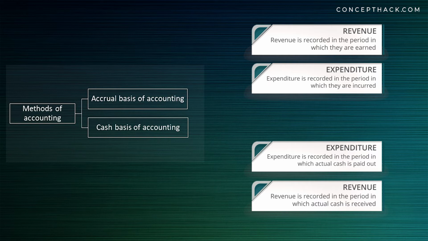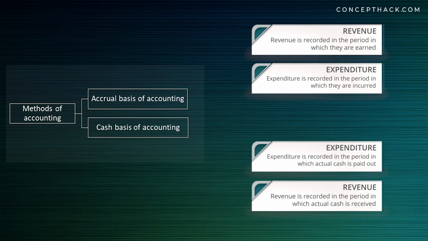And under cash basis of accounting, expenditures shall be recorded in the month of June, that is period in which it was paid. In order to summarize, under accrual basis of accounting, revenue and expenditure are recognized and recorded in the period when they occur.